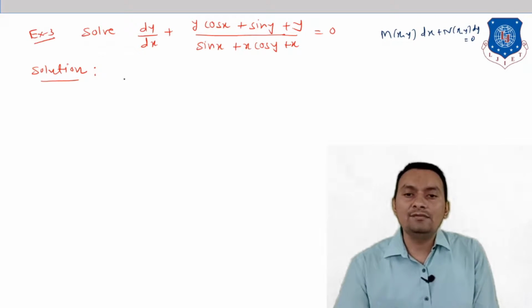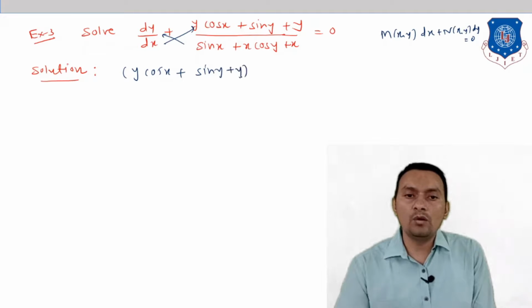So let us start with the first. Here I am taking the cross multiplication with this, and also with this. So I am multiplying dx with this, so what will it be? Here (y times cos x plus sin y plus y) dx plus (sin x plus x cos y plus x) dy is equal to 0.